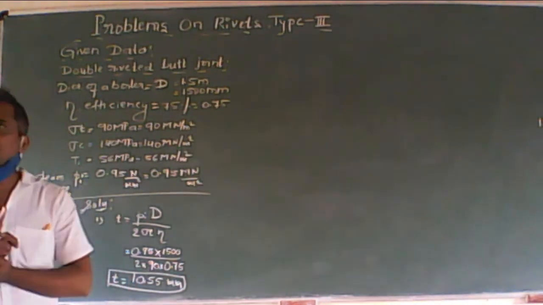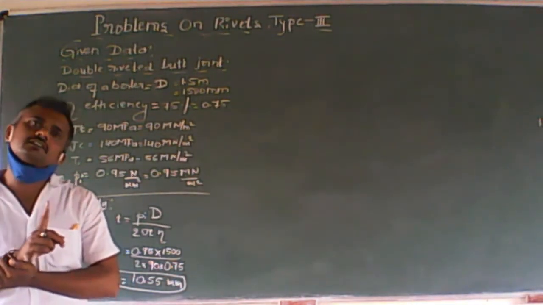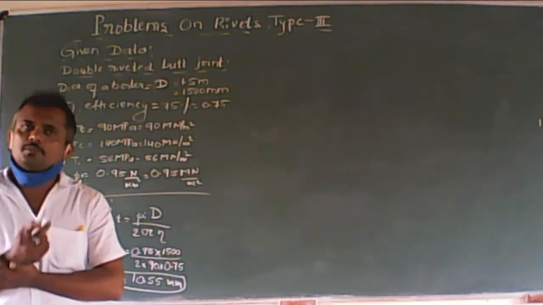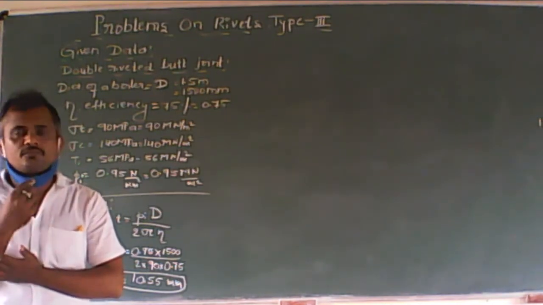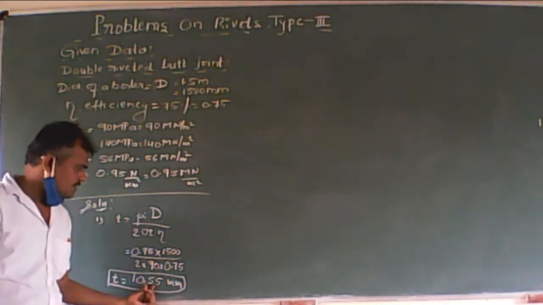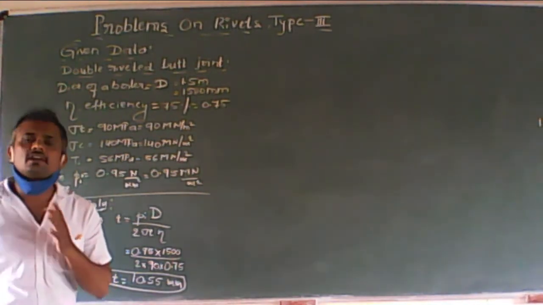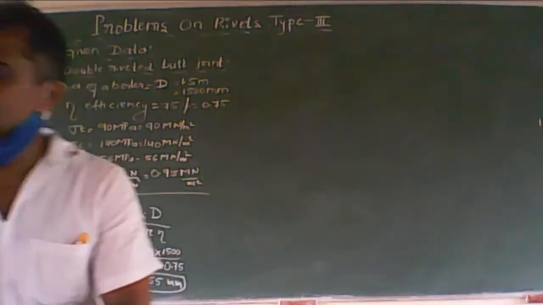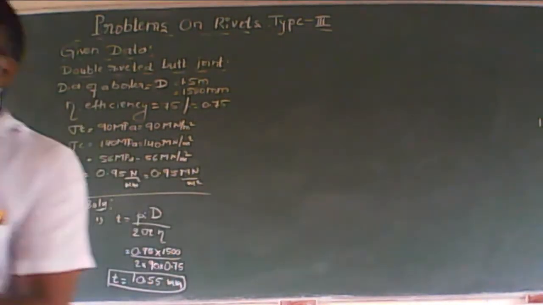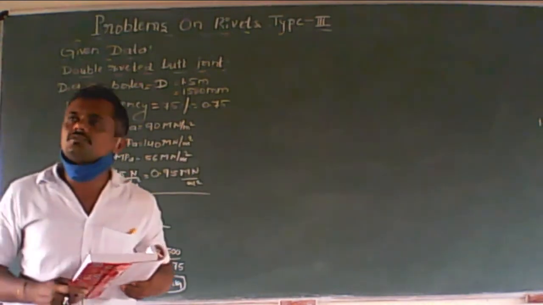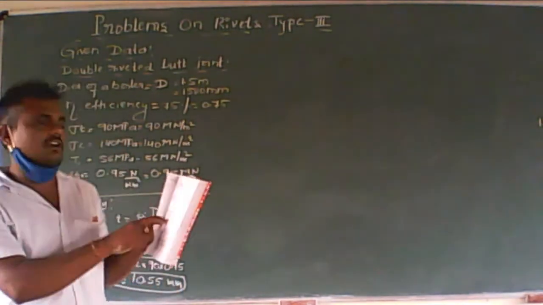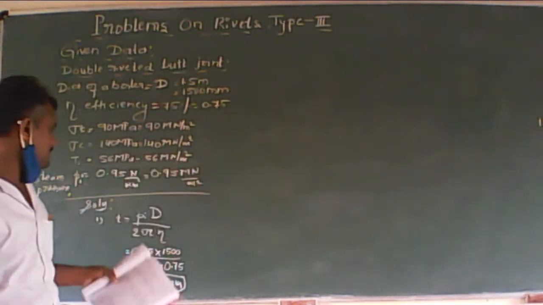See now, the thickness is 10.55. This thickness of a plate may not be available, it is definitely not available, because who can manufacture such a 0.55 thickness? Therefore we have to take a standard thickness. The standard thickness of plates is also given in the data book, see page number 85.